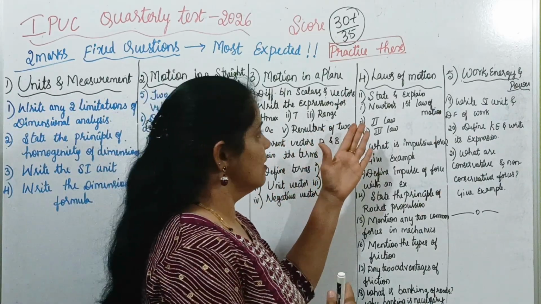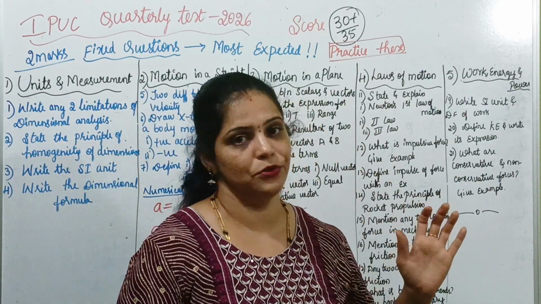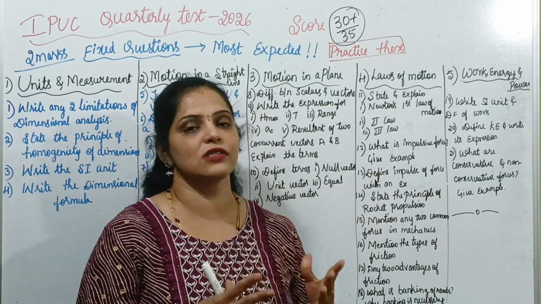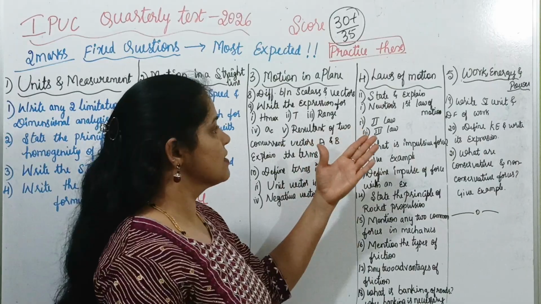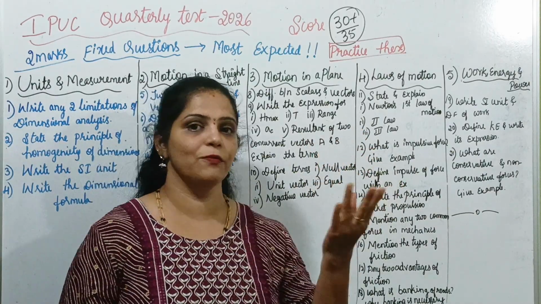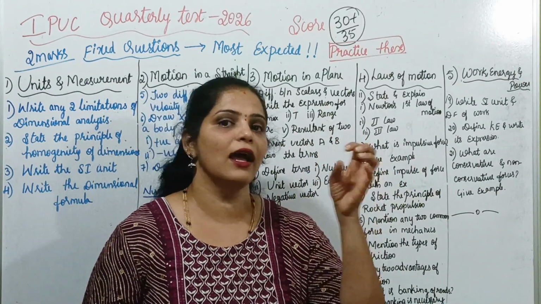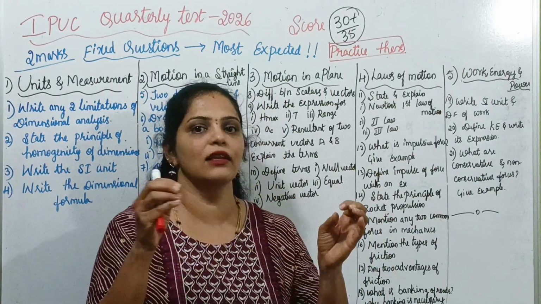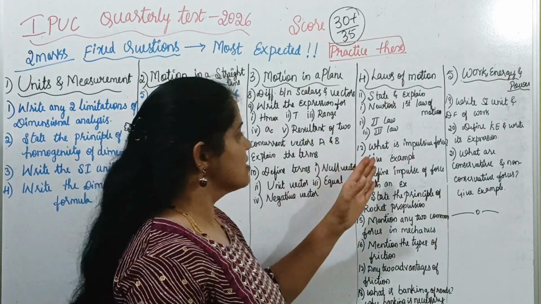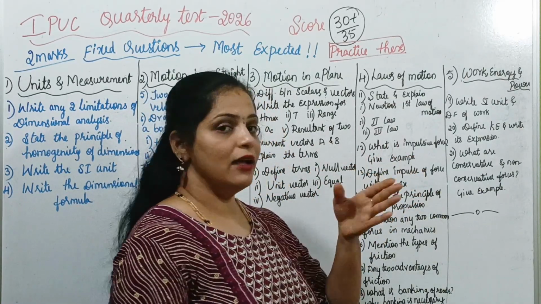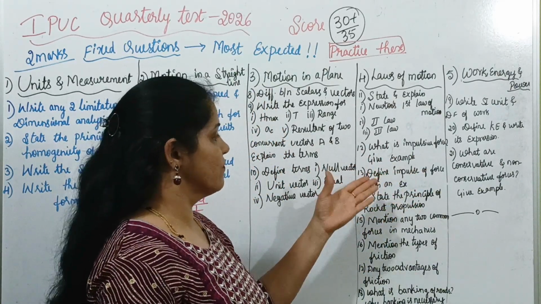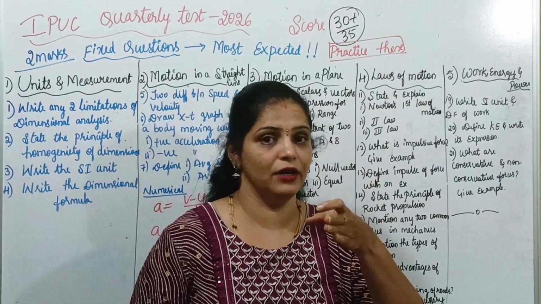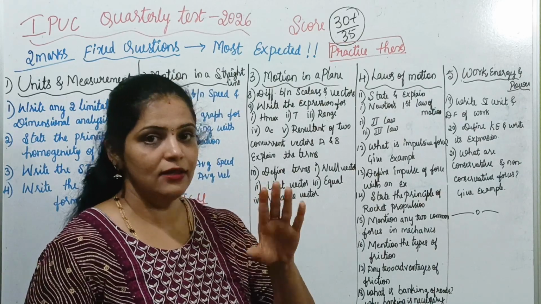And if I look at the laws of motion, there are so many questions for 2 marks, and I have listed out only the most expected questions for the quarterly test, that is: state and explain Newton's first law of motion, second law of motion, or third law of motion. Statement and explain means you have to either write the expression or explain in 1 or 2 lines. And what is impulsive force? Give an example. And define impulse of force with an example. There is a small difference. Define impulse of force means J is F into t, product of force and time. That definition you should write.